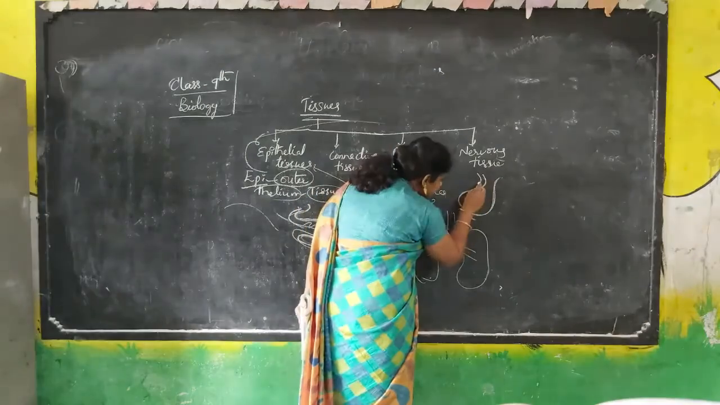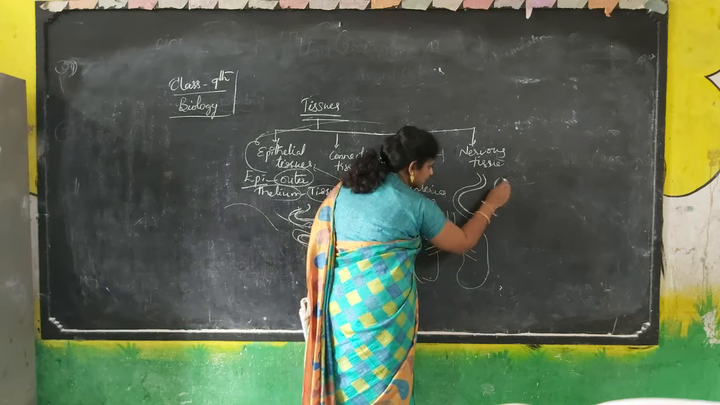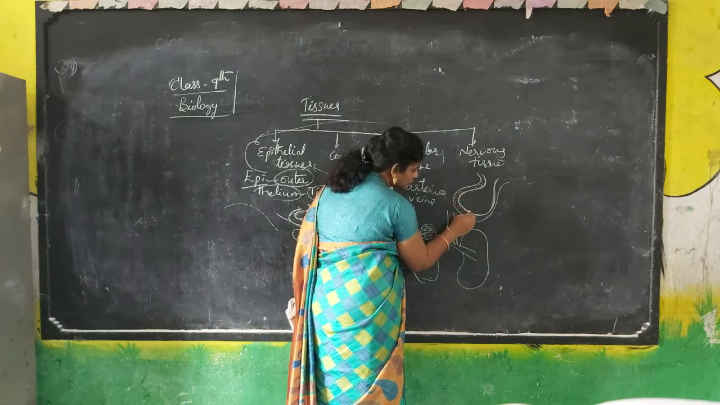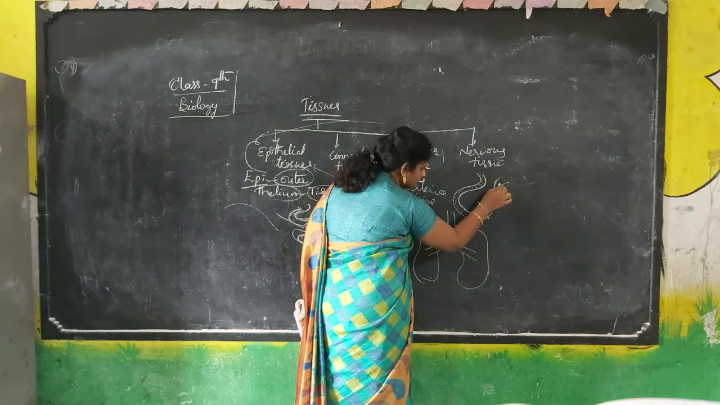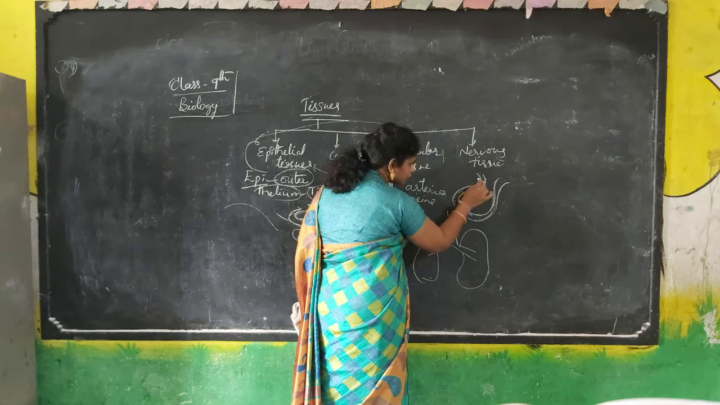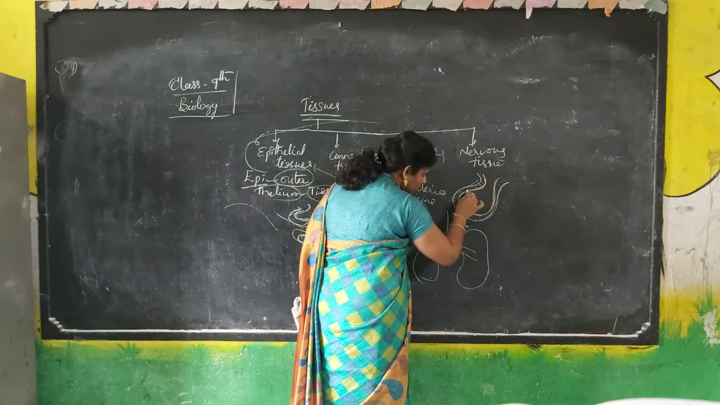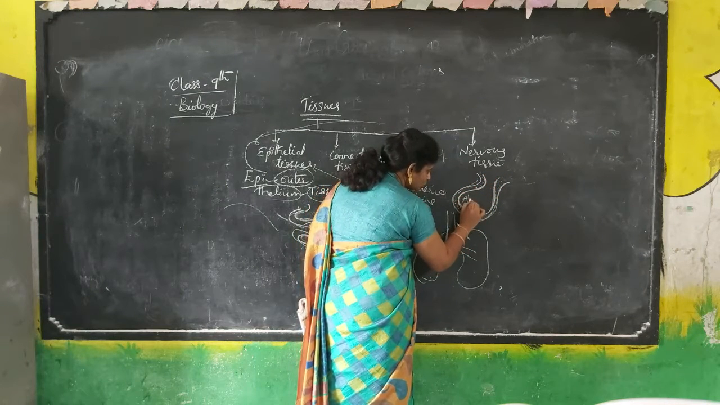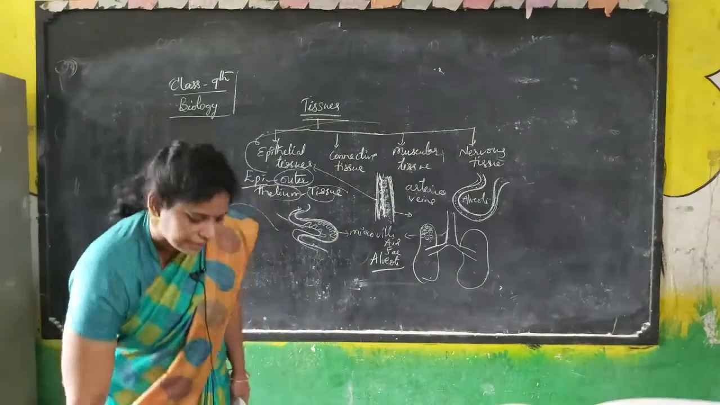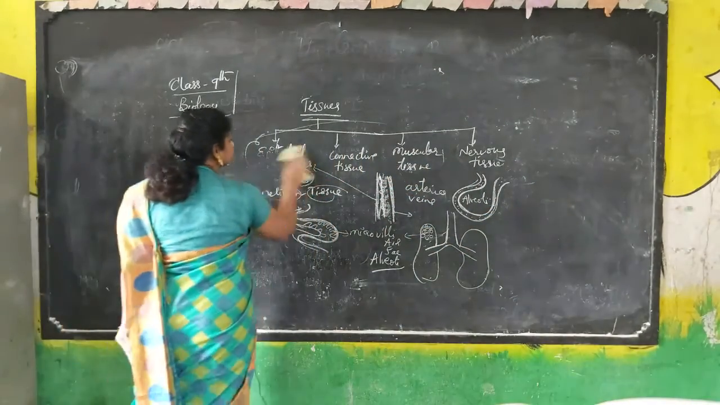This alveoli is surrounded with a blood vessel like this. Each and every alveoli is surrounded with a blood vessel. Blood flows in this one. So the lining of the blood vessel is also made up of epithelial tissue. The outer lining of the alveoli is also made up of epithelial tissue. Next, see here.